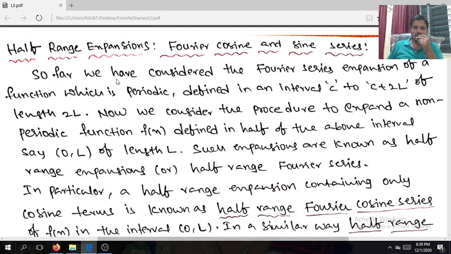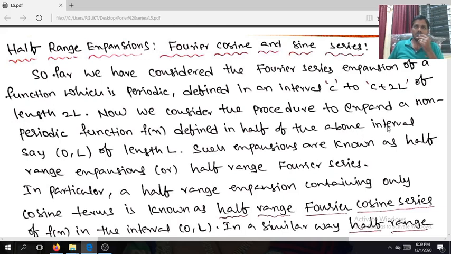So far we have considered the Fourier series expansion of a function which is periodic, defined in the interval c to c plus 2L, of length 2L. Now we consider the procedure to expand a non-periodic function f of x defined in the half of the above interval. Here I am going to consider the half of this interval.